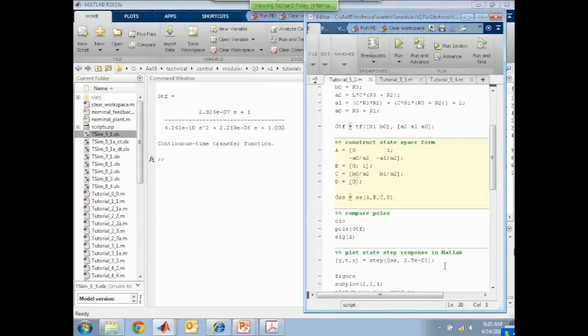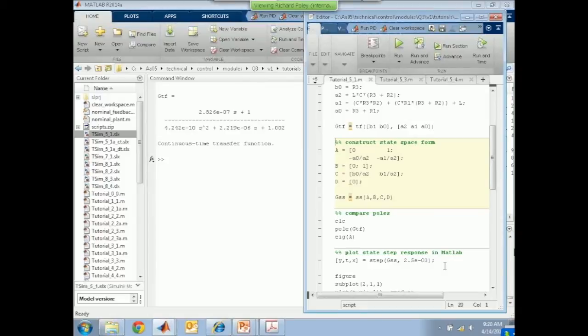So if we want to write a matrix which is 2 by 2 with the first row 0, 1, you write it like that, and the second row A0 over A2, minus A1 over A2. The reason I'm dividing by A2 is to normalize the denominator so that A2 is 1. Here's the B matrix. It's a 2 by 1 matrix. The first element is 0, then I need a semicolon to define the second row, and that's 1.